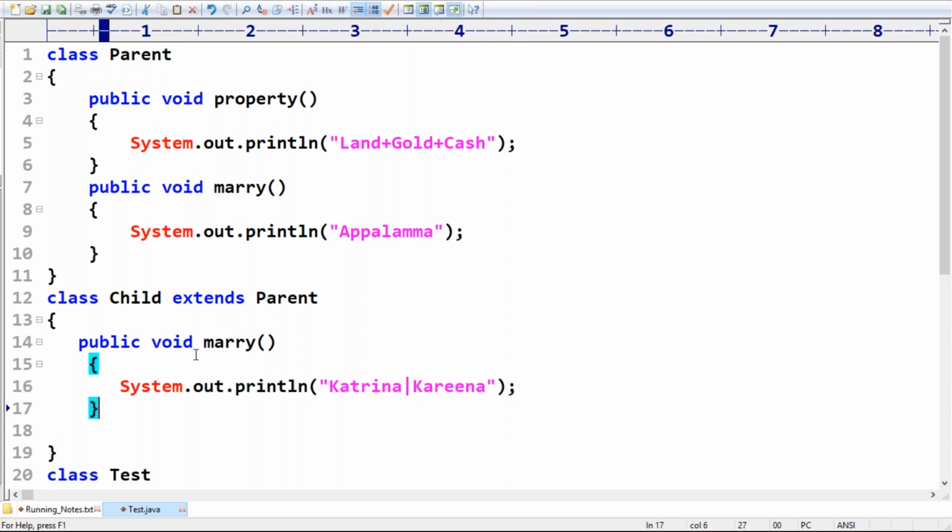Based on the child requirement, the child is allowed to override that method. So this thing itself is nothing but overriding.